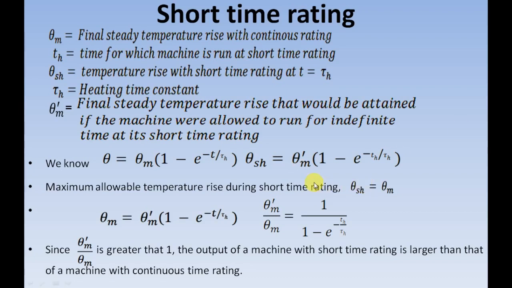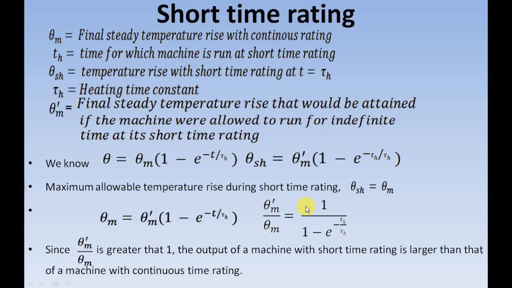At this short time rating, the time period is actually th. It's very clearly given here, so you have to replace this t with th.